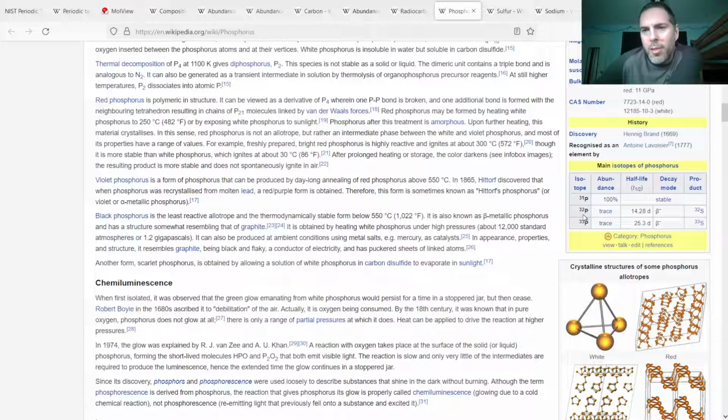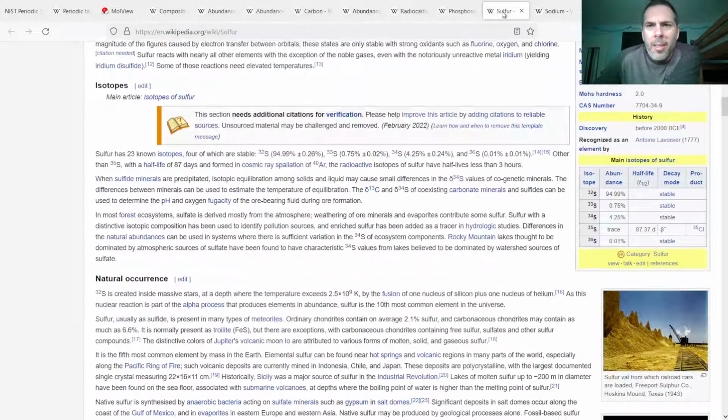There's phosphorus 32 and phosphorus 33. Either one is going to have a beta decay with a 2 or 3 week half-life. And radioactive sulfur, sulfur 35, beta decay 87 days, turning into chlorine.